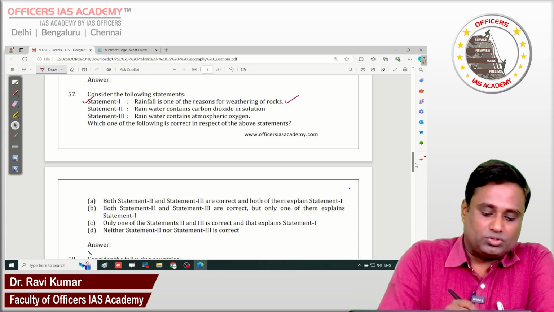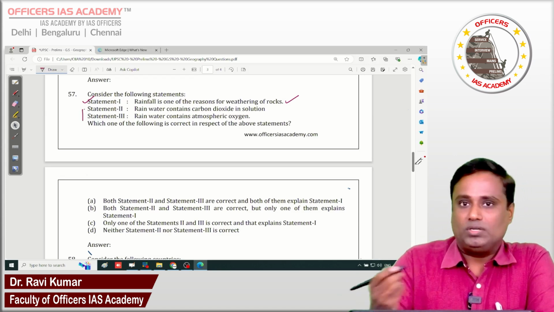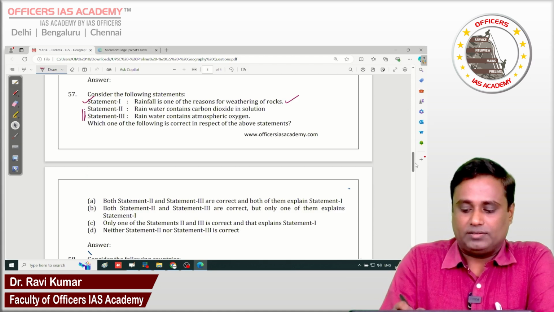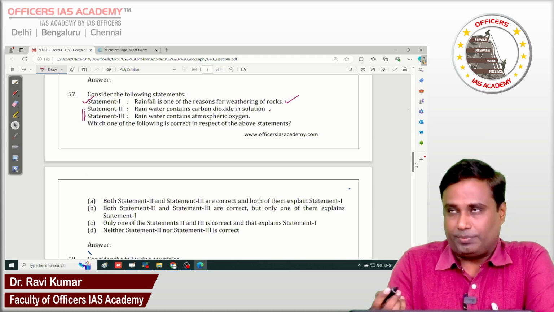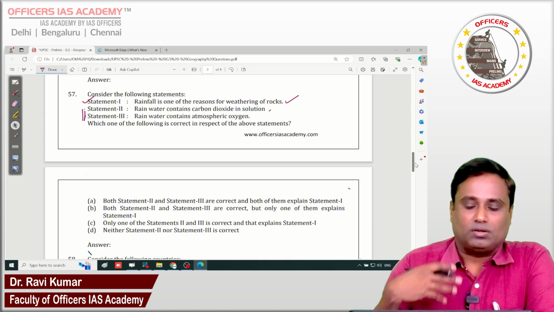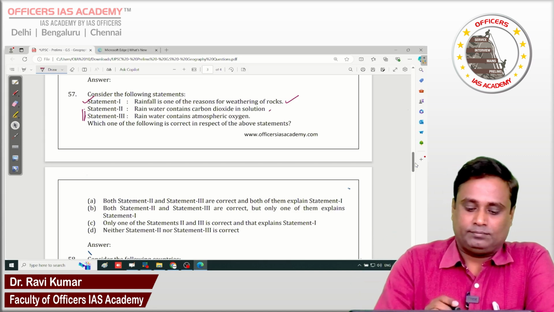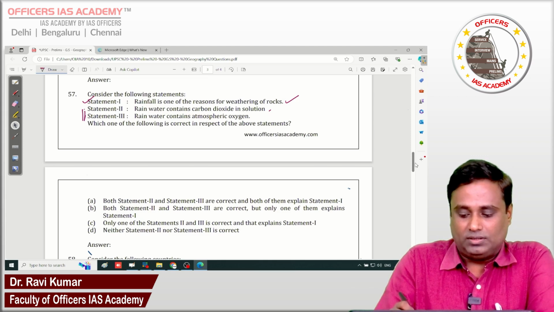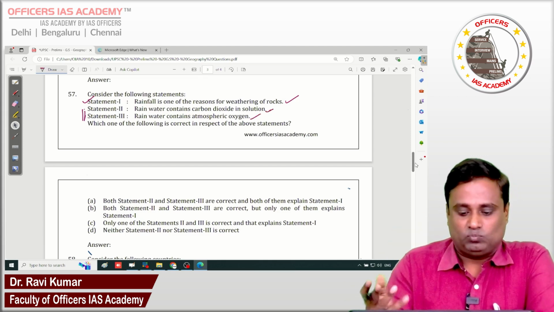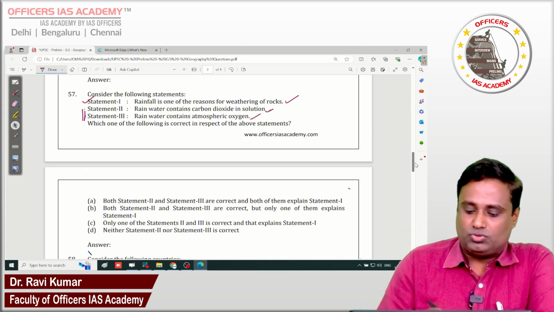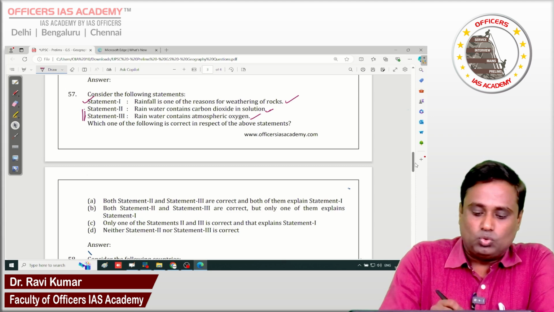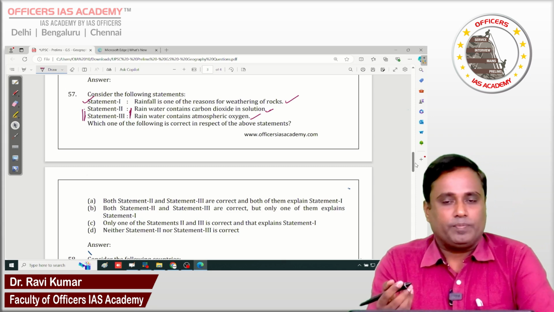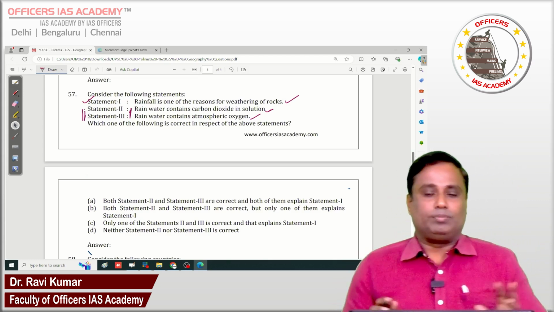Now the question goes with statement number 2 and 3. Statement 2 says rainwater contains carbon dioxide in solution. Yes, obviously when it comes down, it dissolves carbon dioxide from the atmosphere. Statement number 3, rainwater contains atmospheric oxygen. Yes, oxygen also dissolves along with it. It's proven. Now the question is whether these 2 statements, 2 and 3, will be the right explanation for statement number 1 or any one of them. This will be the question here.